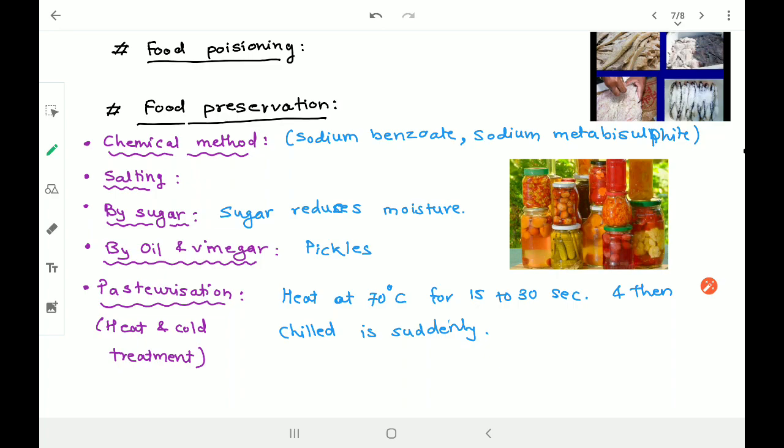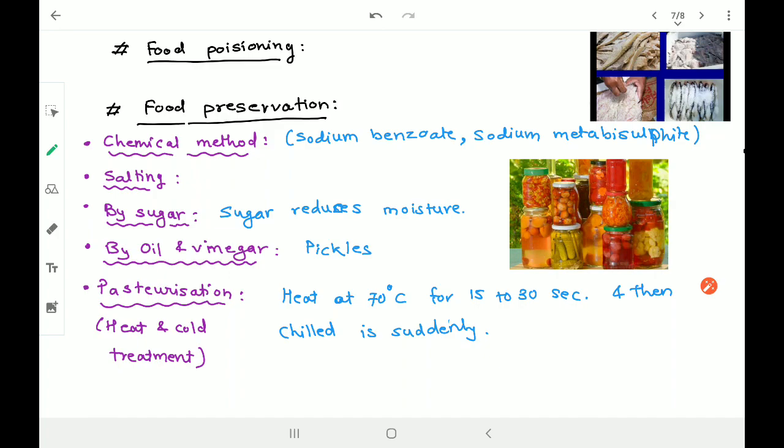Then, by sugar: candies, jam, fruit jam, squash, strawberry crush, you must know about these. All these are preserved by adding sugar and cooking it. What does sugar do? Sugar reduces the moisture inside the fruit or fruit pulp.